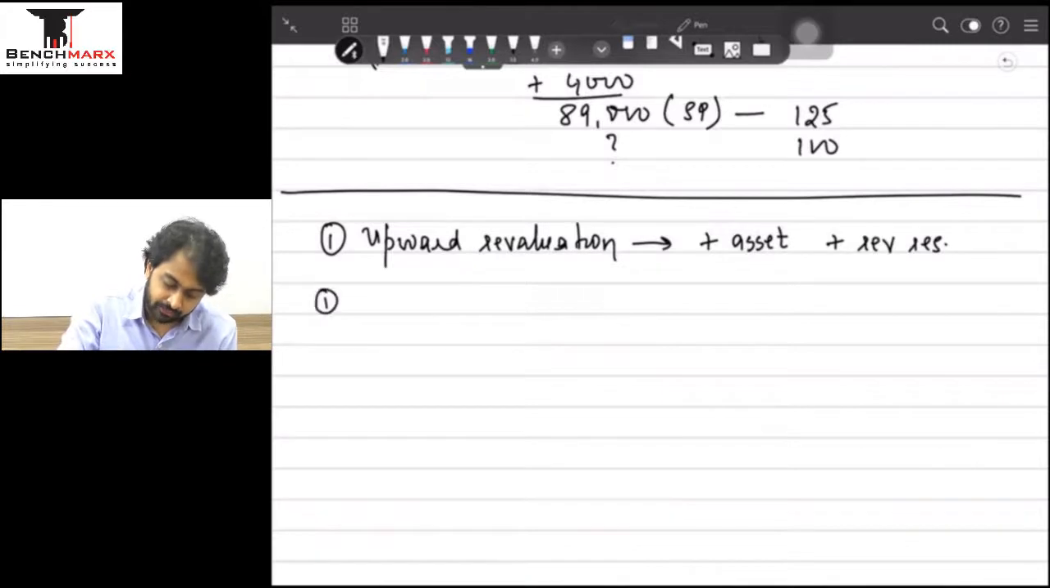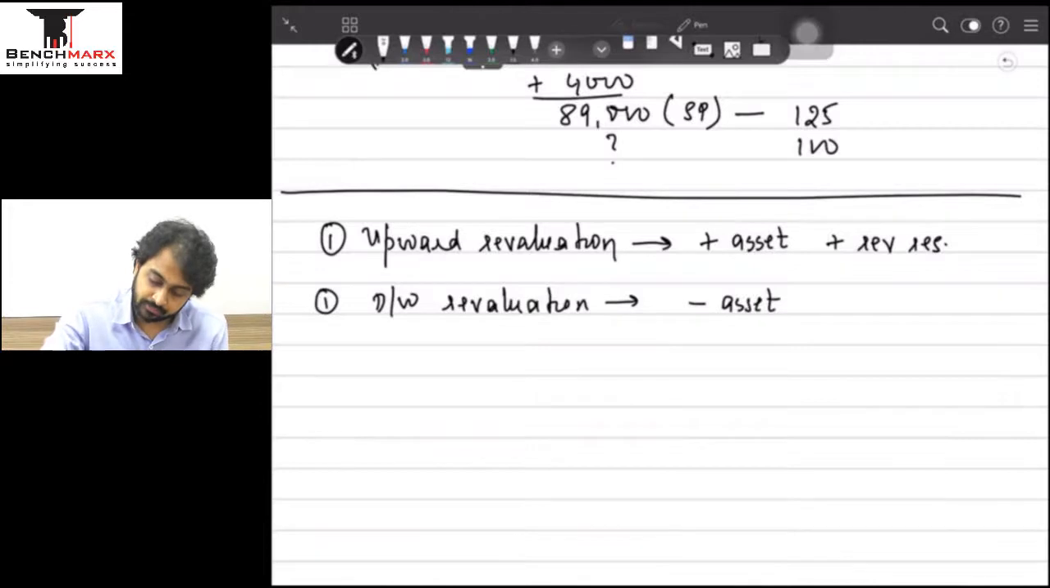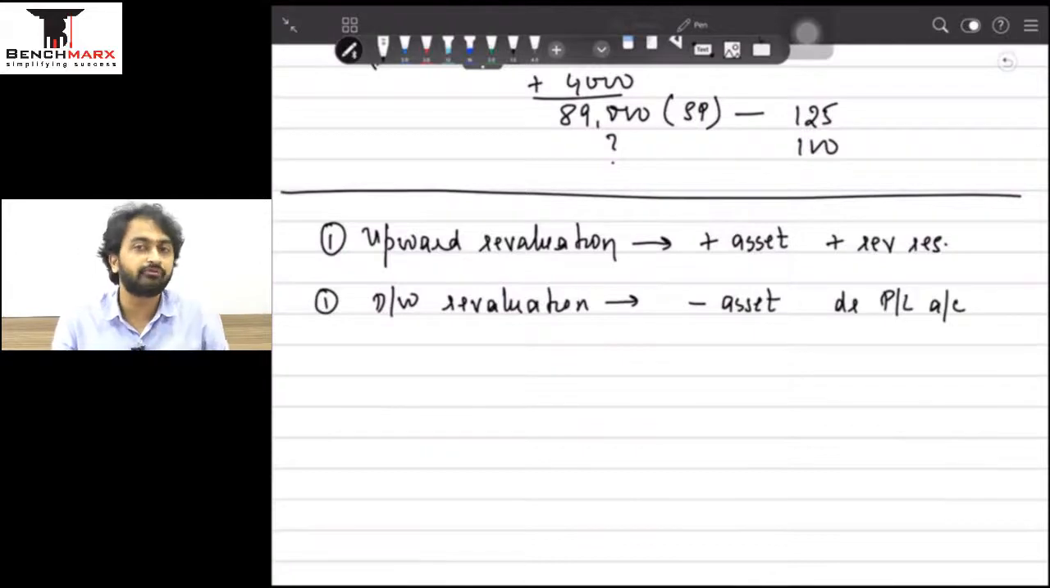Suppose first time there is a downward revaluation. If first time there is a downward revaluation, then the effect is less from the asset because it is a downward revaluation, and then we also debit to profit and loss account, because it is a fall in the value of the asset. These things are to be done when there is a first time revaluation.